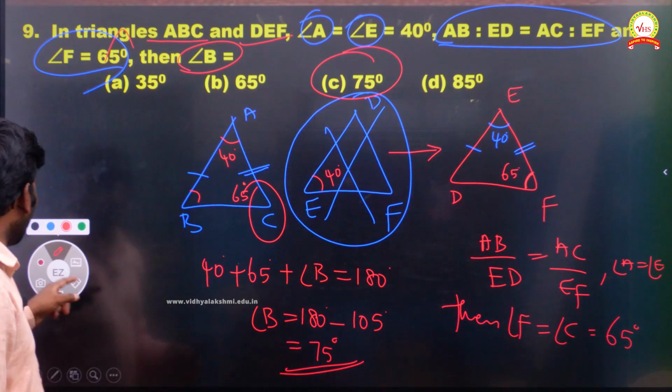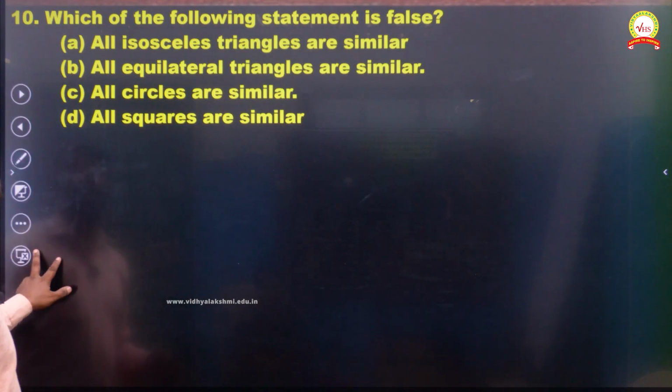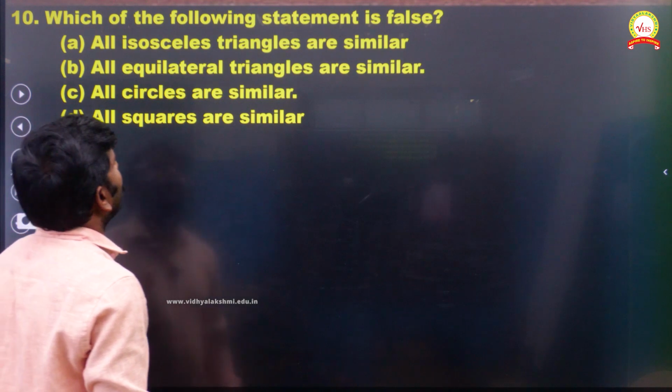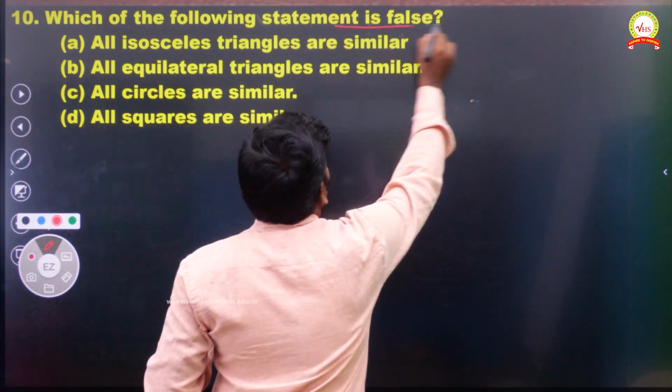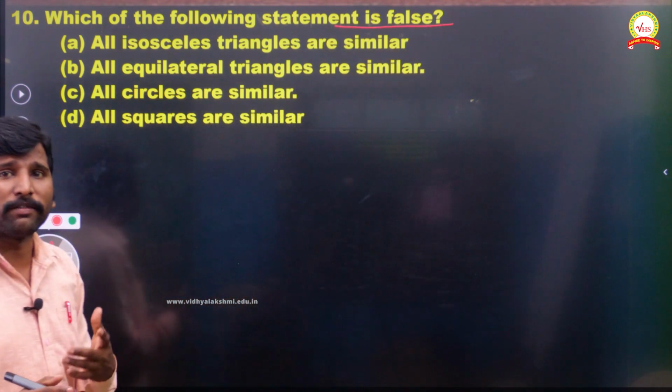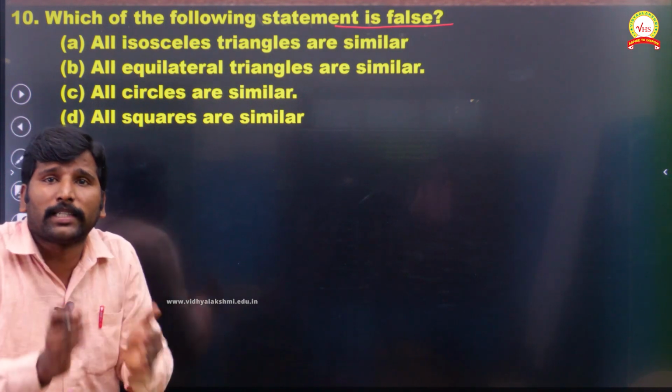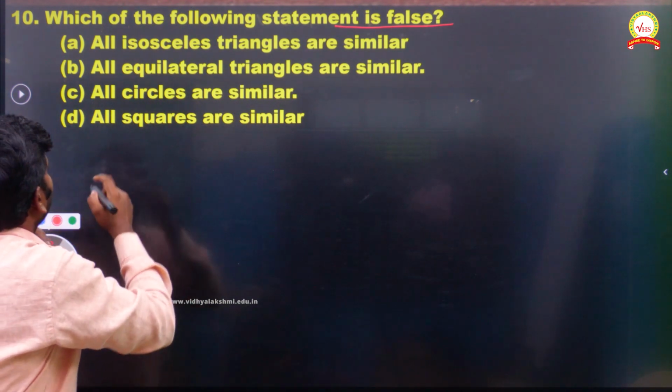Okay, now I'm going to the last question, question number 10. Which of the following statements is false? They are asking which is false. They didn't ask which is right. They are asking which is false. So we have to read all the statements.